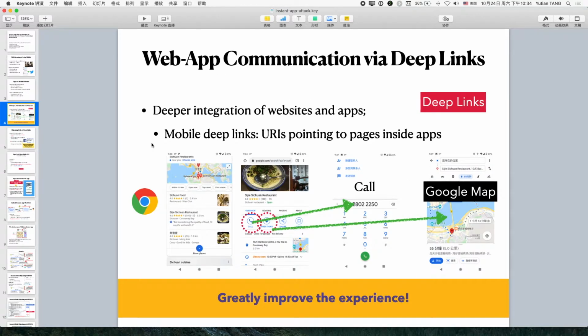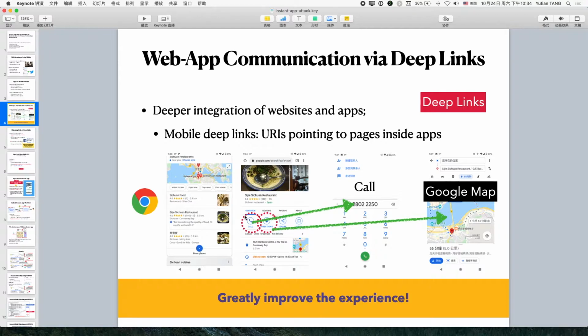The communication between the website and the app is performed by Android via deep links. A deep link is a kind of URL that points to a specific page inside an app. For example, if we search for a place on Google, it returns a list of results. Let's say we select this one, and we have several buttons: the call button, the direction button.